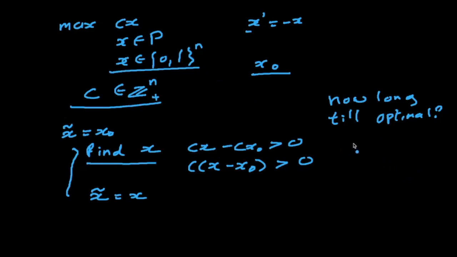So there are at most 2 raised to n feasible points, and in the worst case all of these points are feasible, in which case we can strictly order them by increasing values of the objective. We'll end up iterating through all of these 2 raised to n solutions, so in the worst case it can take up to 2 raised to n augmentation steps to reach our optimal answer. This is a lot of steps.